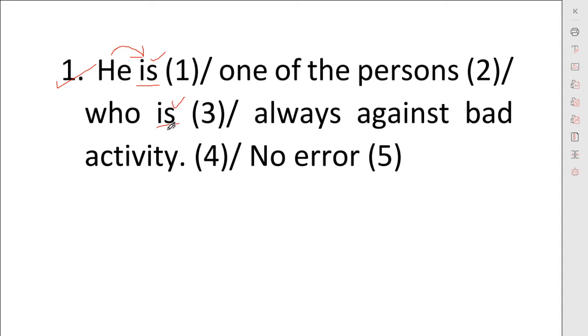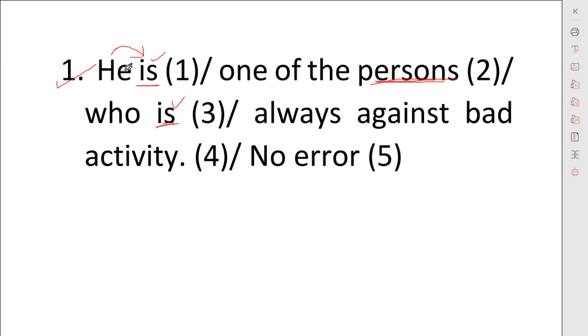We think that this is right, but it is wrong, and I will give you the proof. There is a trick that will reduce the stress and prevent you from getting confused. For "he" we will use this helping verb, and for the second noun, "persons", we will use this other helping verb.